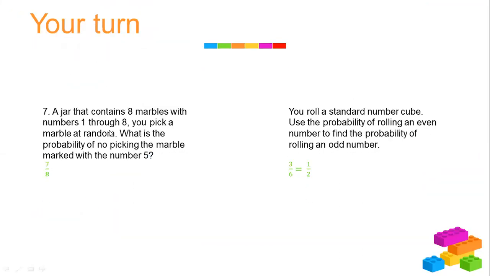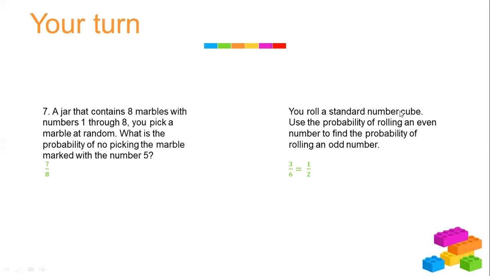Your turn. A jar that contains 8 marbles with numbers 1 through 8. You pick a marble at random. What is the probability of not picking a marble marked with the number 5? So here we have 8 marbles. These marbles are numbered 1 through 8. And we want to find how many marbles are not marked with the number 5. So we have 7 marbles out of 8. This is the complement of the event.